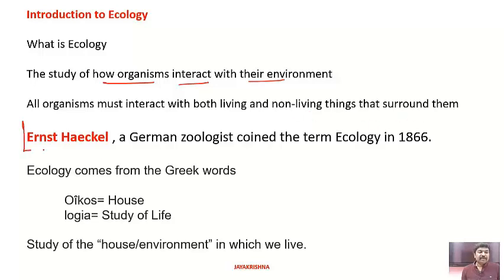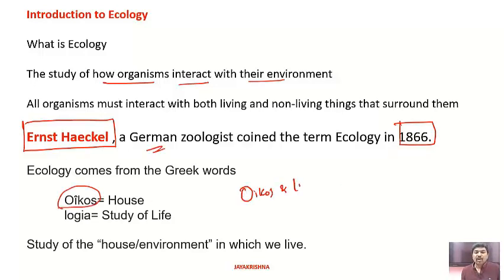It is Mr. Ernst Haeckel, a German scientist, who coined the term ecology in the year 1866. According to him, oikos and logos. What is oikos in the German language? It is called house.